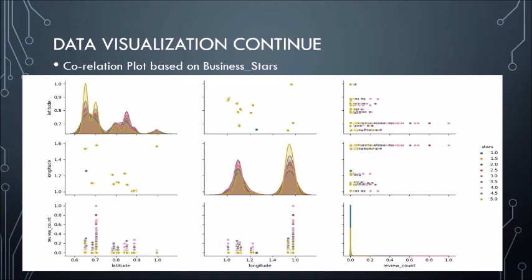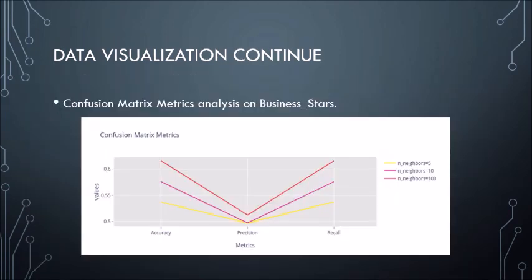We have also plotted a graph for this, a correlation plot. It's based on three attributes: longitude, latitude, and review count. It plots the business stars from 1 to 5, 1 star being blue color and 5 star being ochre green color. Now Karan will be talking about the confusion matrix used in data visualization.